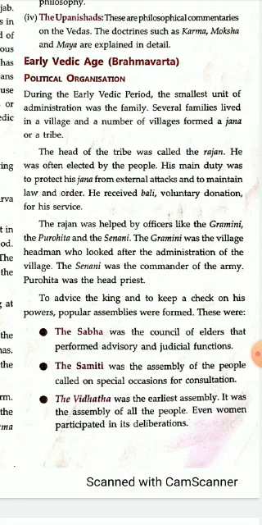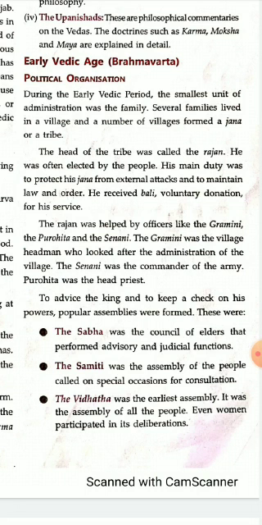Which were these assemblies? We'll discuss the popular assemblies. The Sabha was the council of elders that performed advisory and judicial functions. So the first assembly was the Sabha. It was a committee of elders, and they performed advisory and judicial functions.